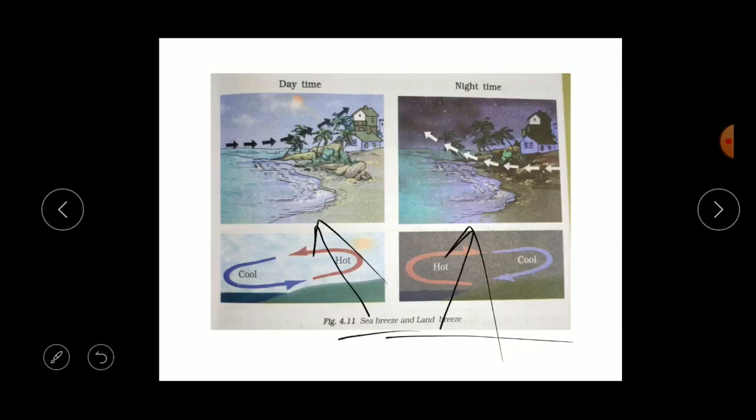Then what is sea breeze? The cool air from the sea moves towards the land. So that is called the sea breeze. Understood what is sea breeze and what is land breeze? Okay, children.